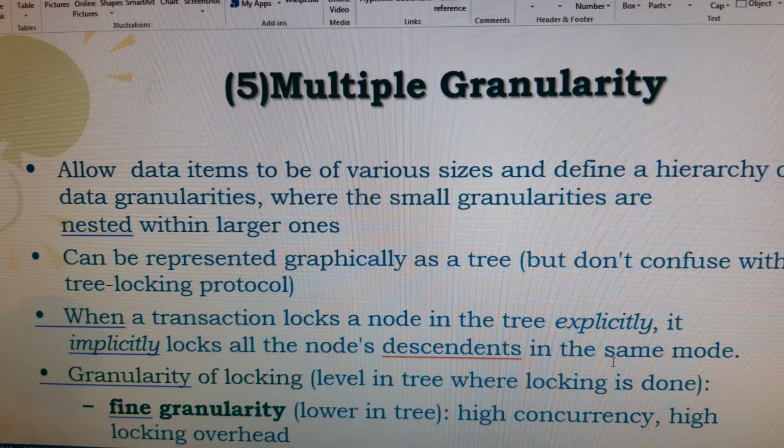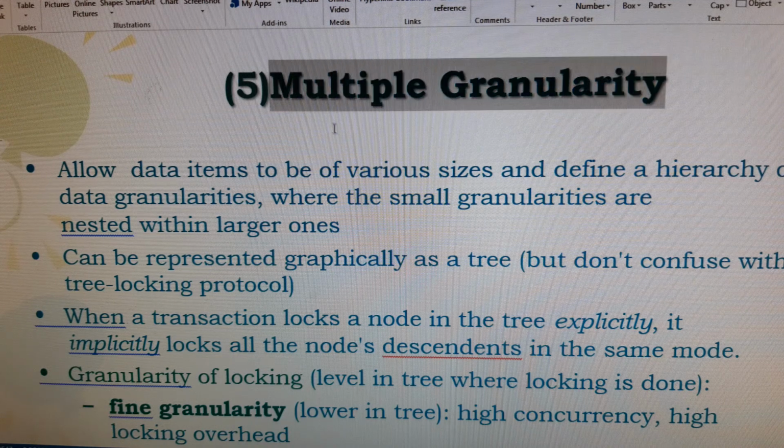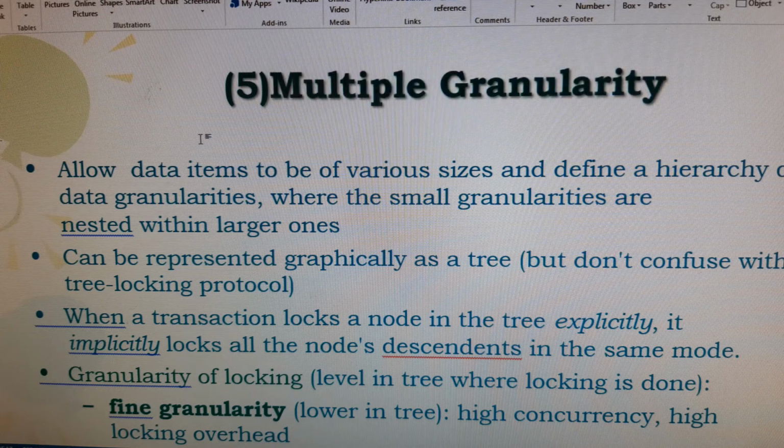Hello everyone. Today I want to discuss the concept of multiple granularity. Multiple granularity means that in a concurrency control mechanism we use two types of locks. What are those two types of locks? Shared lock and exclusive lock.